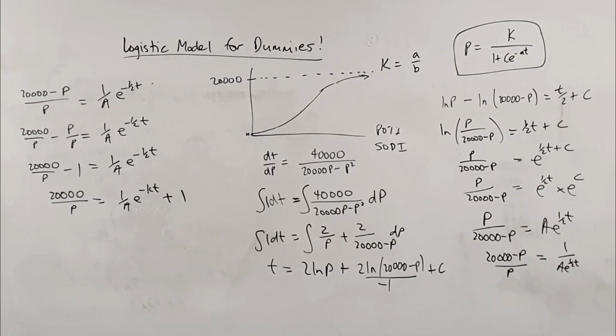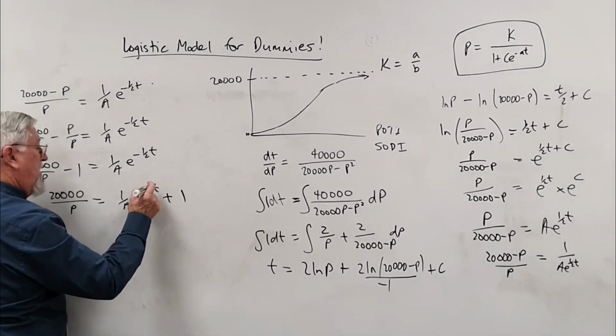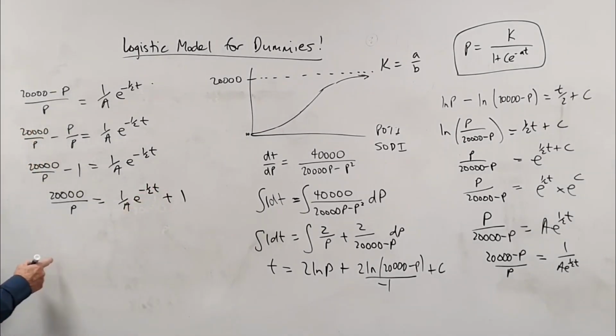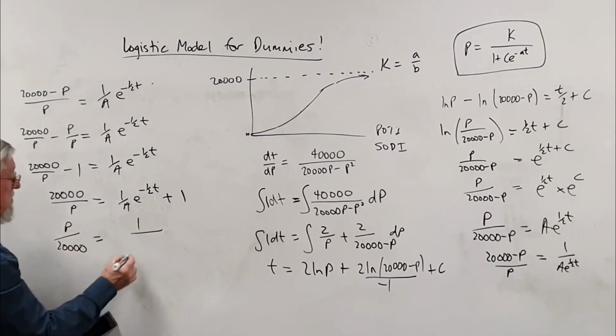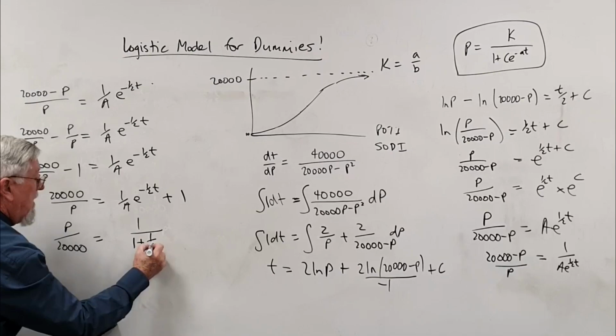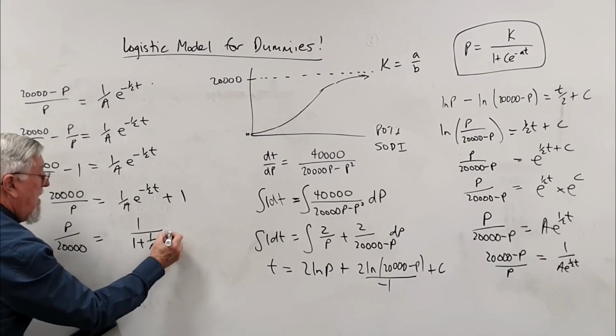Now if we turn that upside down, P on 20,000 is 1 on 1 plus 1 on A e to the minus a half t.